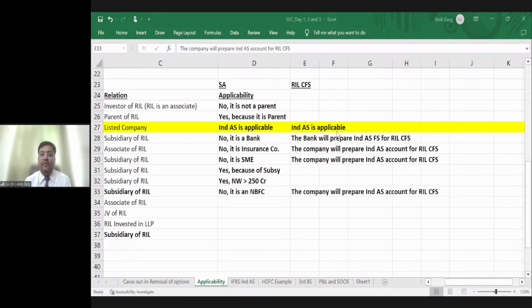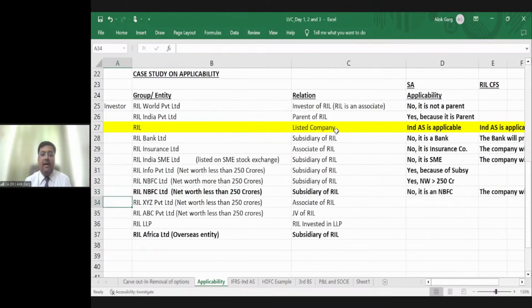Yeah. Is that clear? RIL XYZ Private Limited. Net worth is less than 250 crore, but it is an associate of RIL. It is a normal private limited entity, no banking, no insurance, no SME, no NBFC. So RIL XYZ Private Limited, it is an associate of RIL. Whether Ind AS will be applicable? Yes, Ind AS will be applicable.